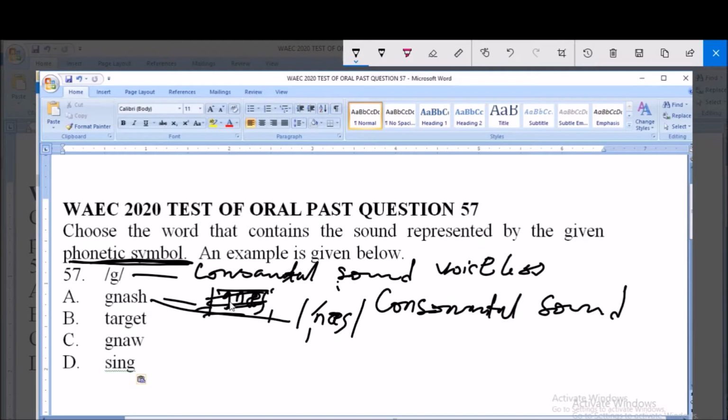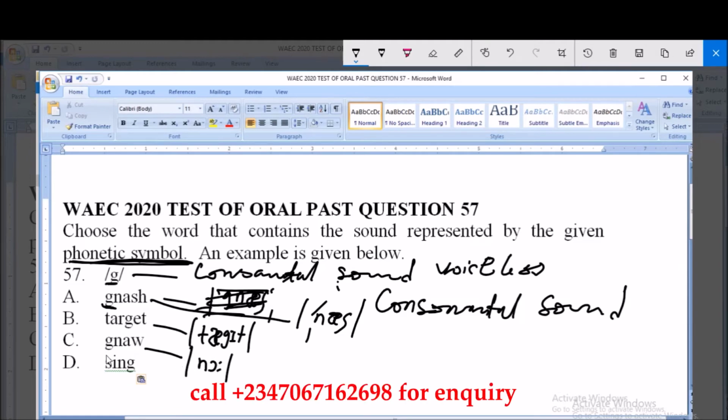So by this transcription, it means that this letter G that is given to us is silent in this word. Then option B is pronounced as target. The option C is pronounced as no. So you also find out by this transcription the letter G here is silent.